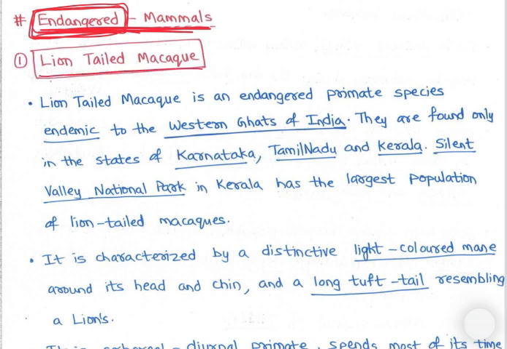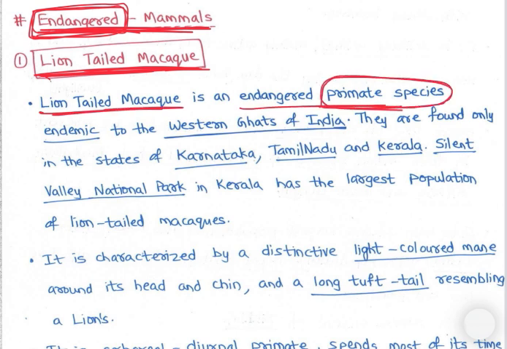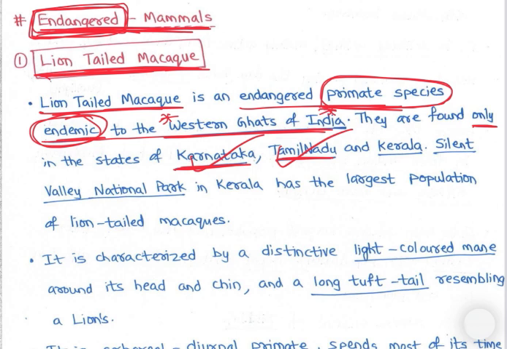So first is the lion-tailed macaque, right? It is an endangered primate species endemic to the Western Ghats of India. They are only found in the Western Ghats. That is an endemic species; they have no natural habitat outside the Western Ghats. They are found only in the states of Karnataka, Tamil Nadu and Kerala, just three states.